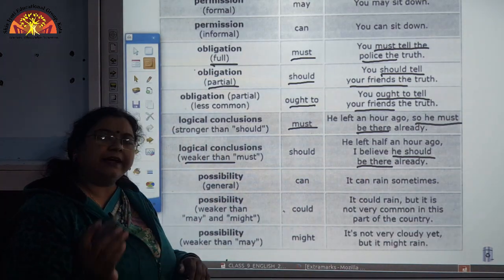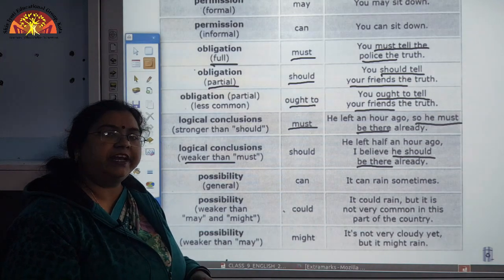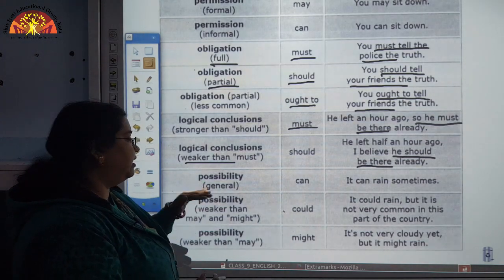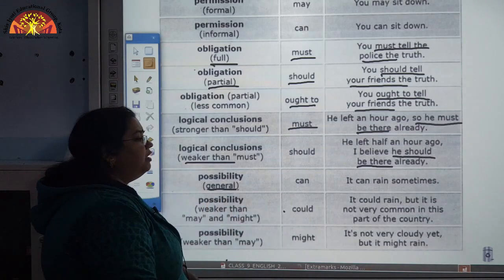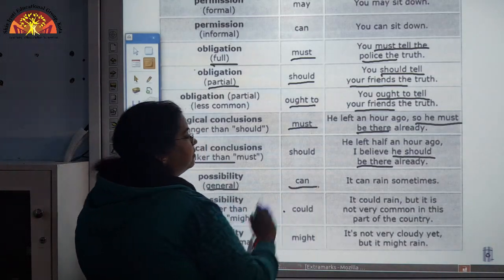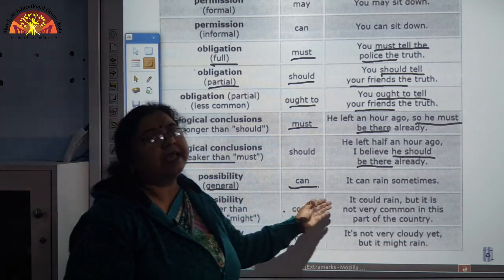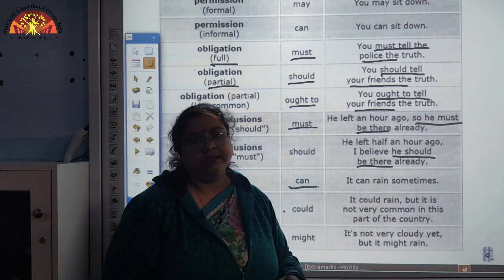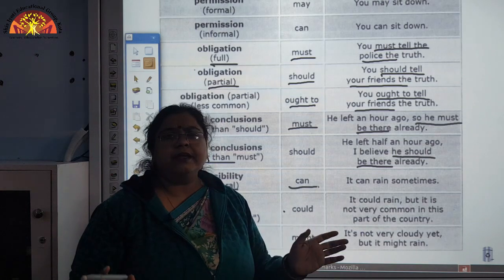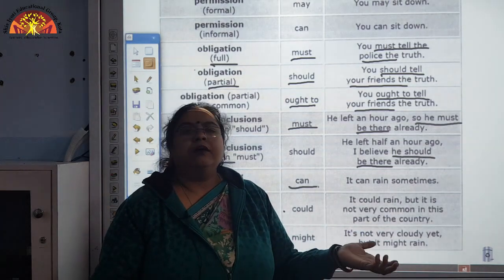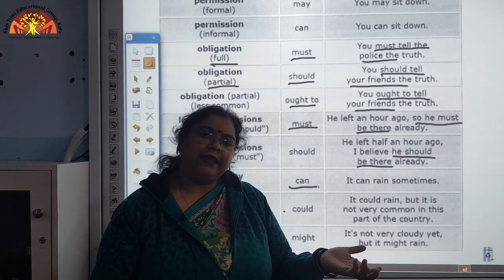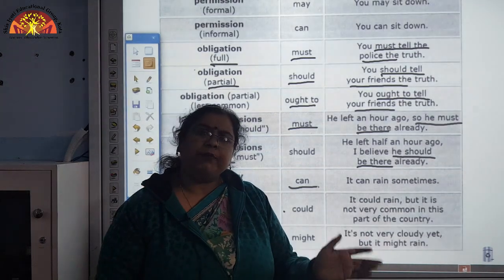Now, another situation which we need to understand is possibility. For a general possibility, we use can. Like, it can rain sometimes. So, normally it is a general aspect. It can be a sunny day. So, there is a possibility.